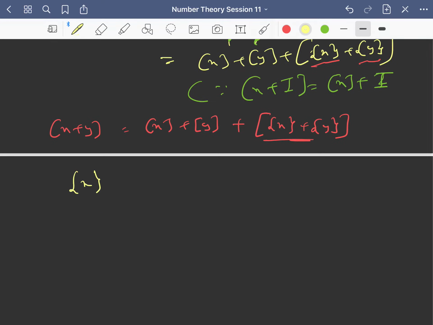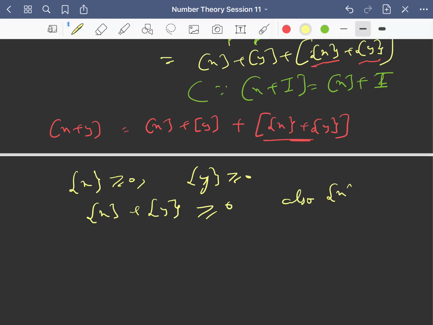Because you know that fraction part x is always non-negative, right? It is greater than or equal to 0. Fraction part y is greater than or equal to 0. So fraction part x plus fraction part y is definitely greater than or equal to 0, right? Also fraction part x is strictly less than 1, right? Fraction part is between 0 and strictly less than 1. So fraction part x plus fraction part y is strictly less than 2, right?